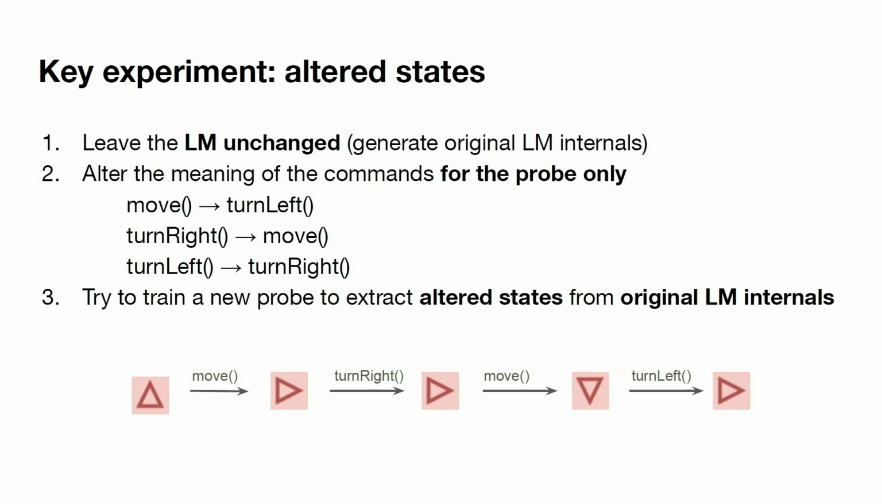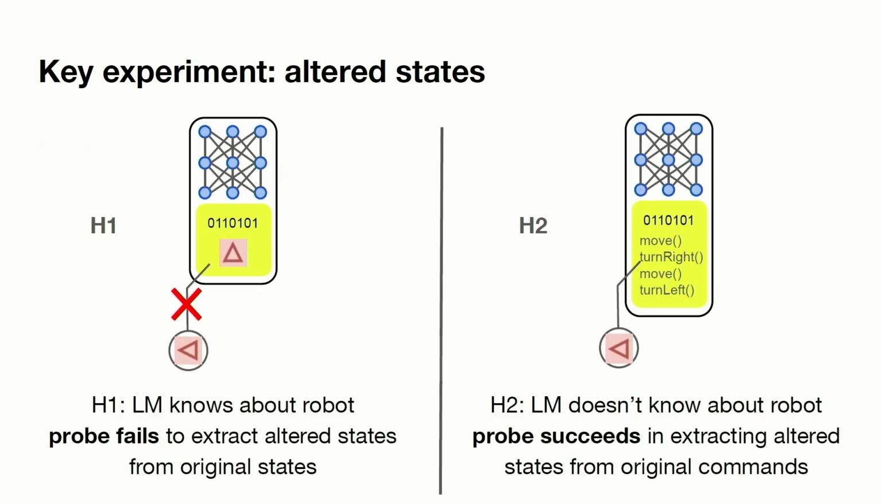We're going to train a new probe that's going to go from the original language model internals and try to predict these altered states. So this is what that looks like. And the reason it's going to help us tell these two hypotheses apart is because on the left now, we have the world that we want it to be in, right? The language model knows the direction of the robot. And now we're asking the probe, hey, can you go from this original direction to this altered direction? And the probe is going to say, well, that's not there. I don't know what you're asking me to do.